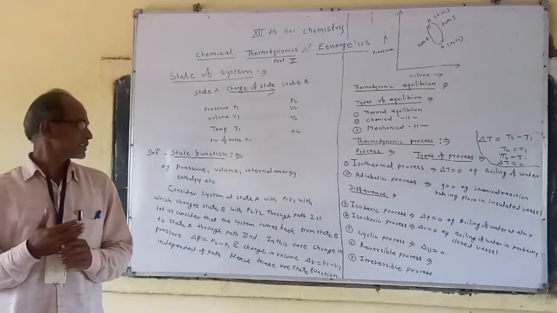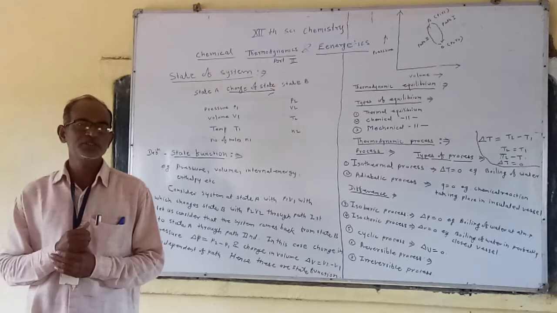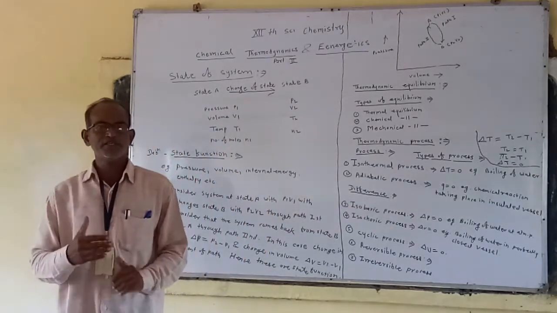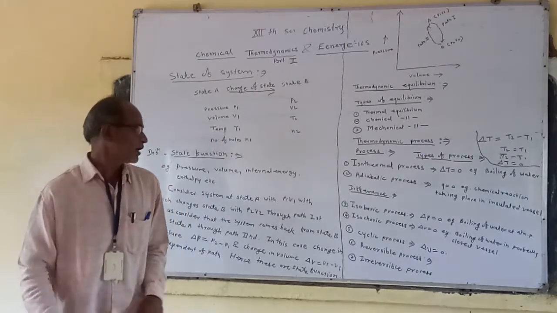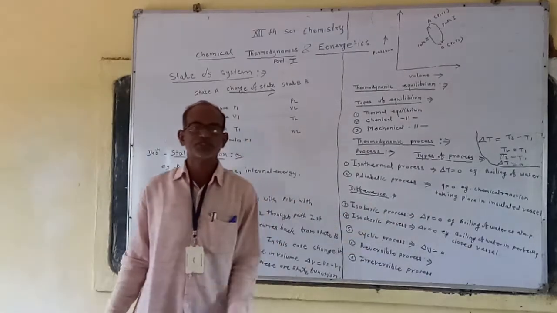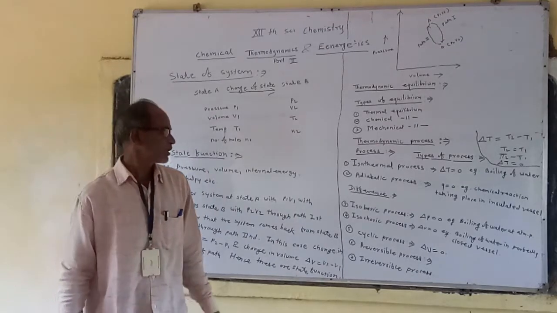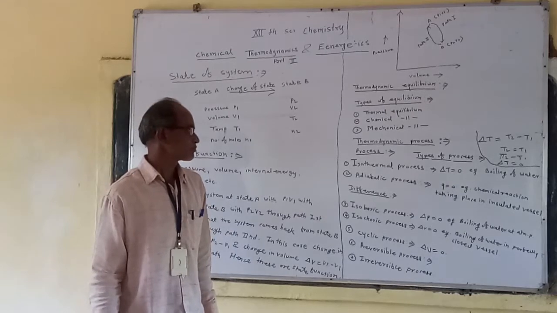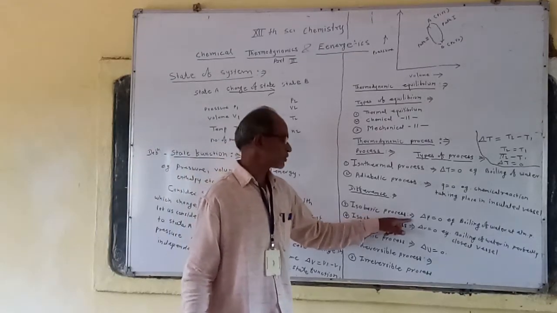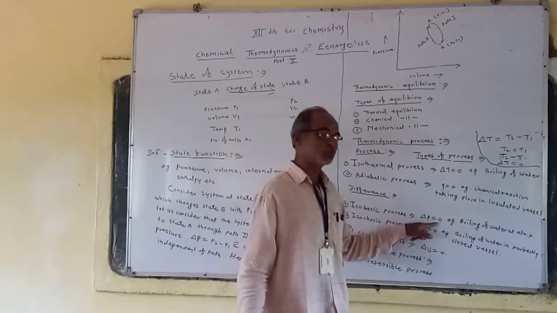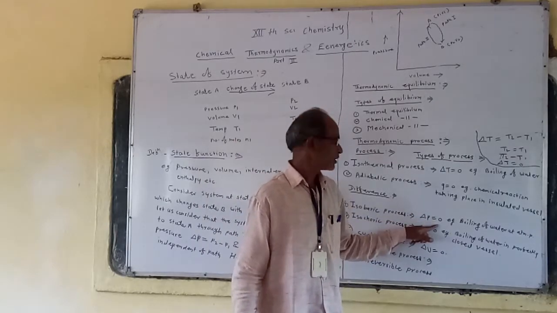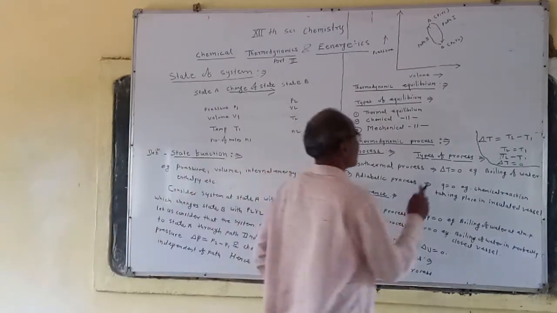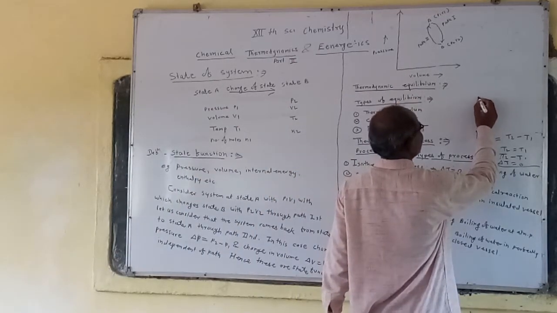Now, the third type of process is the isobaric process. What is the definition of the isobaric process? The isobaric process is a process in which the pressure of the system remains constant. In this type of process, delta P is equal to 0. Why is delta P 0? The pressure of the system remains constant at every step.